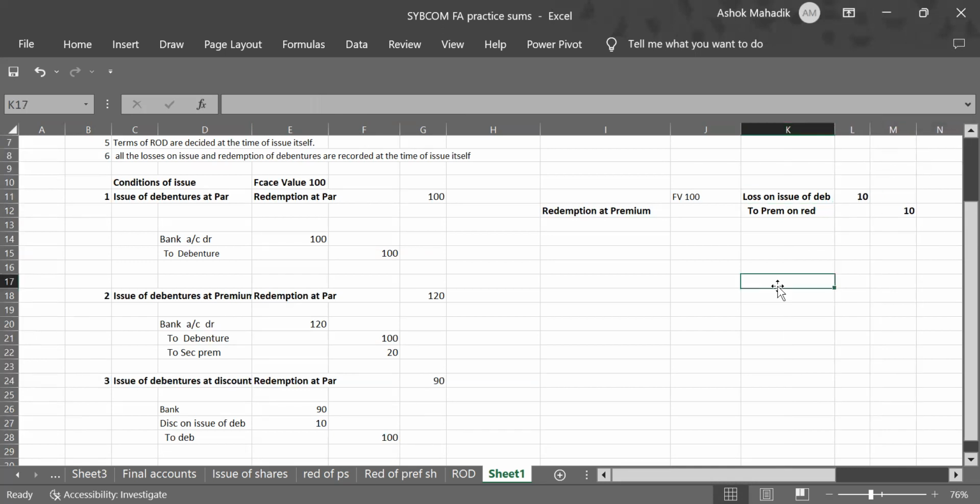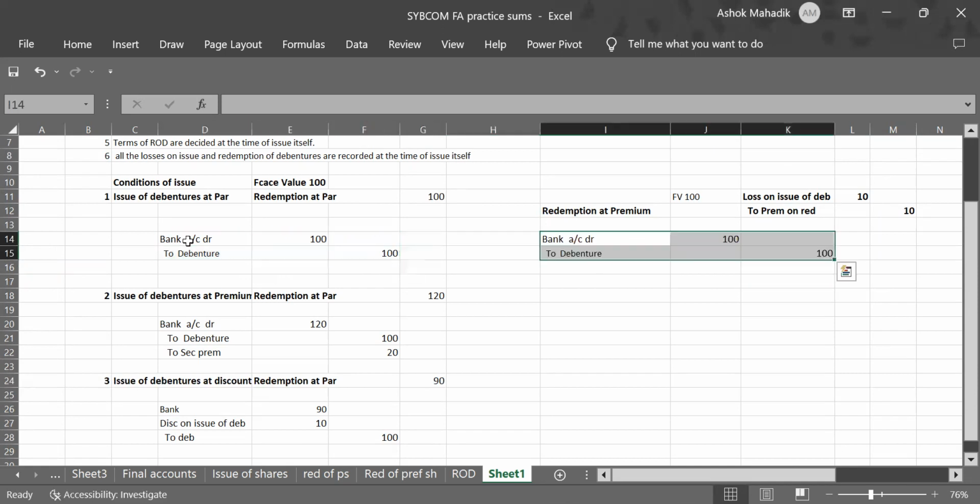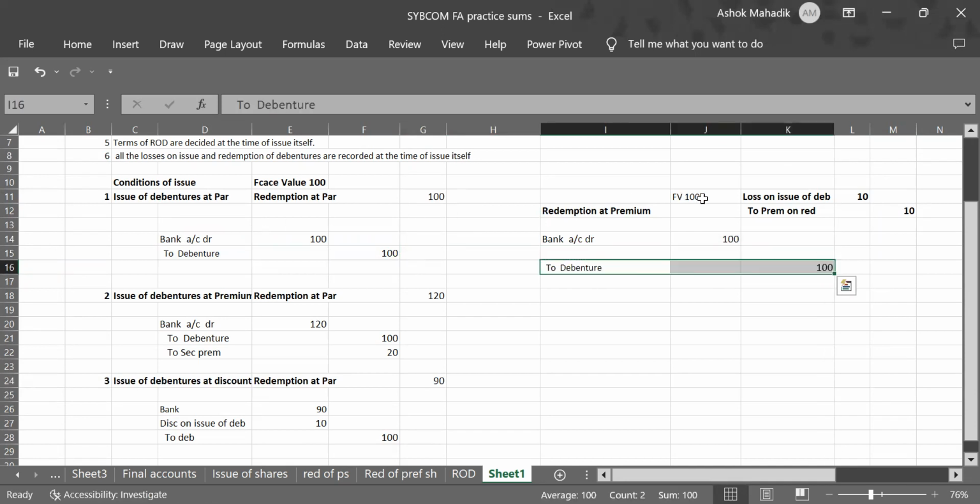So you know the issue entry very well. When we issued debenture at par, the entry was bank to debenture. And when they say it is redeemable at premium, with the same entry you have to incorporate that entry of loss in this. So first I'll copy paste it here, and just insert one line in between so that I can add these two items. So debit is what? Loss on issue of debenture. Although it is a loss at the time of repayment, we have to record the loss at the time of issue only. So we have to write here loss on issue of debenture.